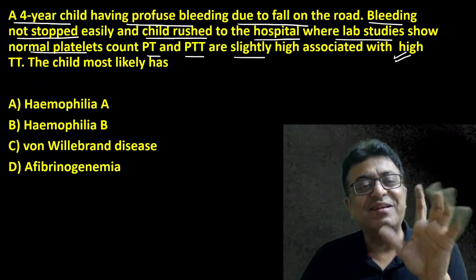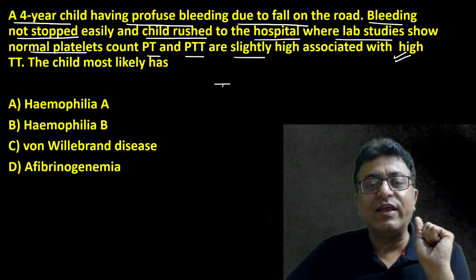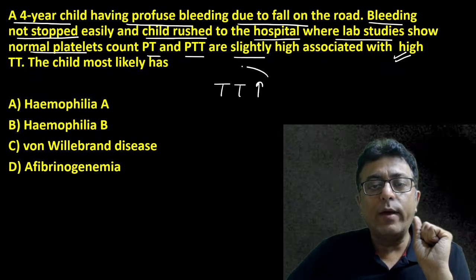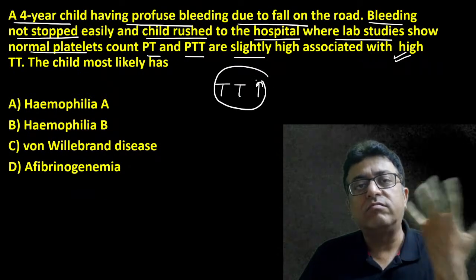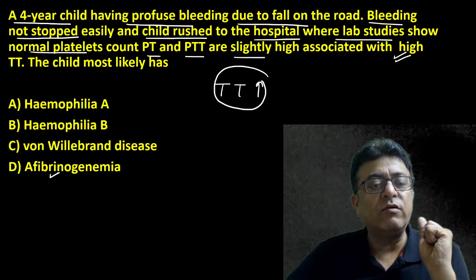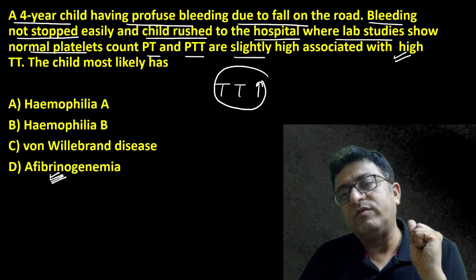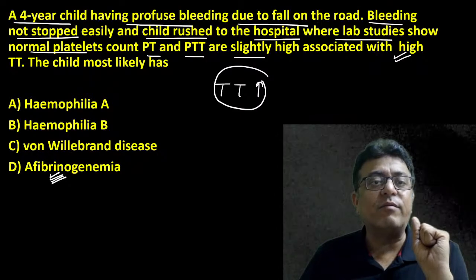Now see, TT is increased. When only TT is increased, defect in fibrinogen. It is afibrinogenemia.